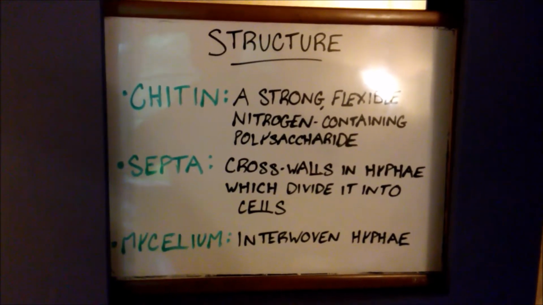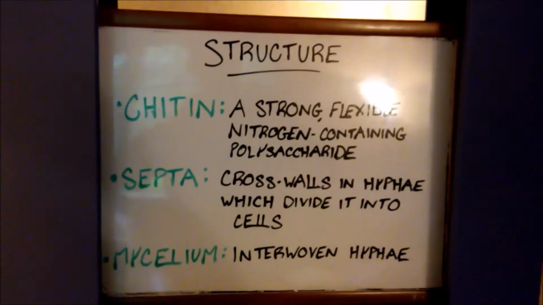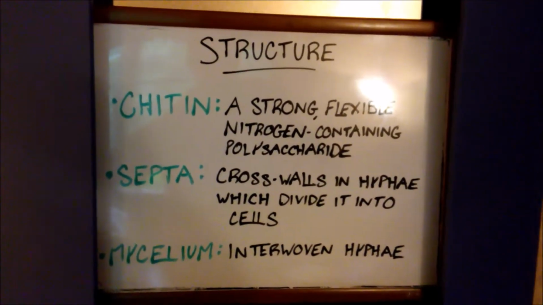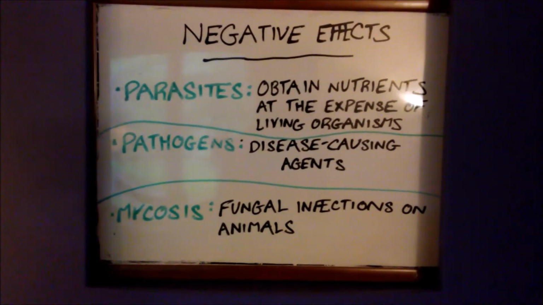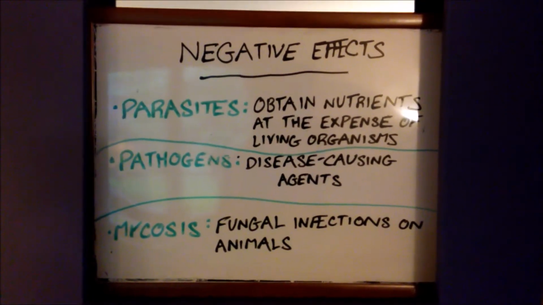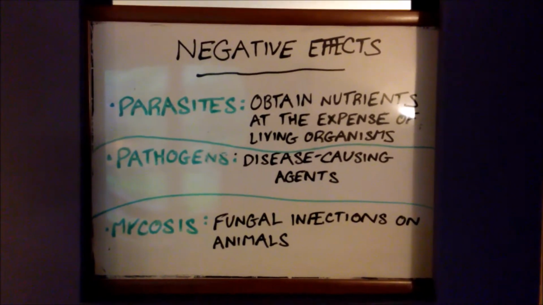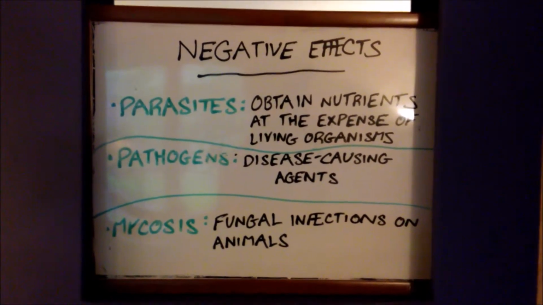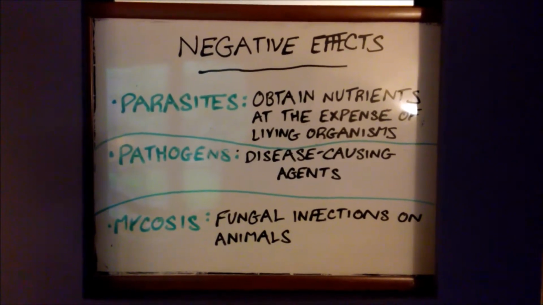The last key structural feature is the mycelium, which is a mass of interwoven hyphae which surrounds the material on which the fungus feeds. Approximately 30% of all fungi are either harmful parasites or pathogens. Parasites obtain nutrients at the expense of living plants or animals, and they are almost the opposite of a symbiotic relationship. Pathogens are disease-causing agents, usually bacteria or germs.